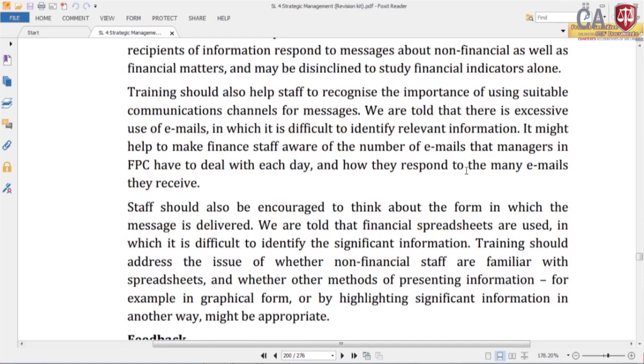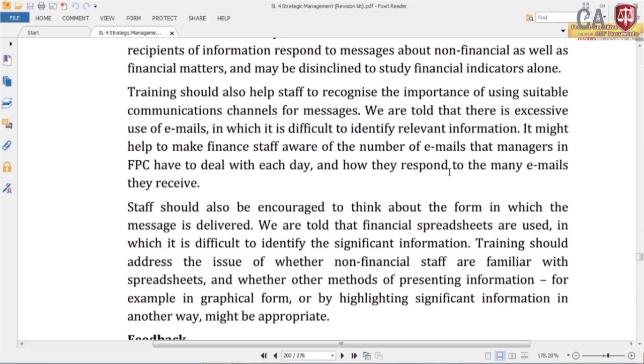Training should also help staff to recognize the importance of using a suitable communication channel for messages. We are told that there is excessive use of email in which it is difficult to identify relevant information. It might help to make finance staff aware of the number of emails that managers in FPC have to deal with each day and how they respond to the many emails they receive. So they should avoid sending many emails. They can even think about some alternative way of communicating the same, like letters.